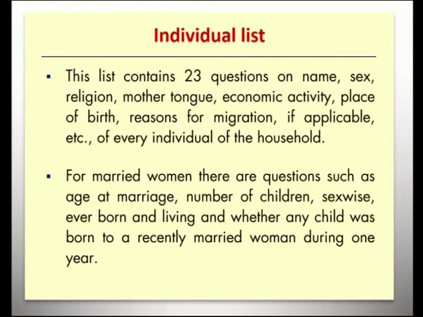For married women, separate questions were asked, such as the age at marriage, the number of children, the children's gender, ever born and living, and whether any child was born to a recently married woman during the last 1 year. That type of information was also collected with respect to married women. So, those were the questions and listings done in 1991 when the census was taken.